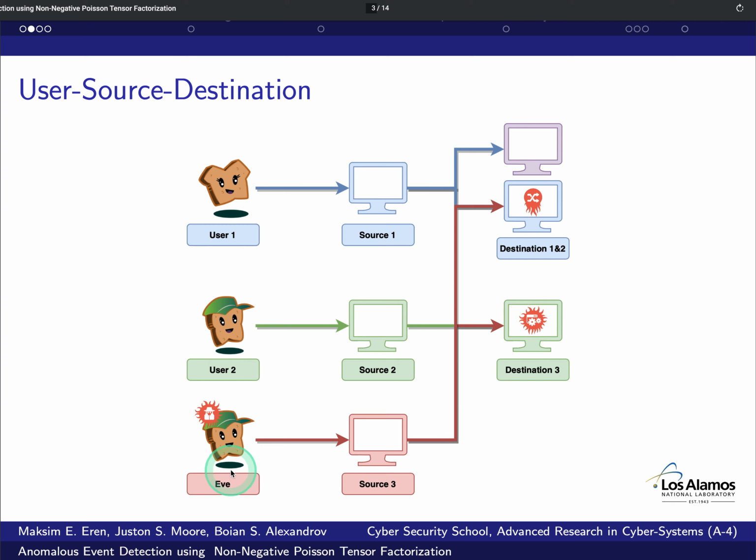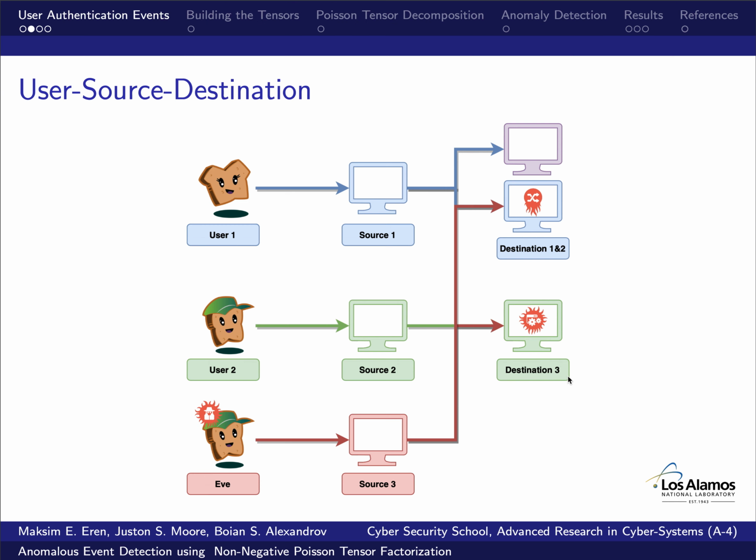And we have a malicious actor, Eve. Let's say Eve, acting as user two, logs on to destination device three, which is not one of user two's destination devices. Now, this should be detected as an anomaly because it's a lower probability event, because destination device 3 was never logged on from source device 3.